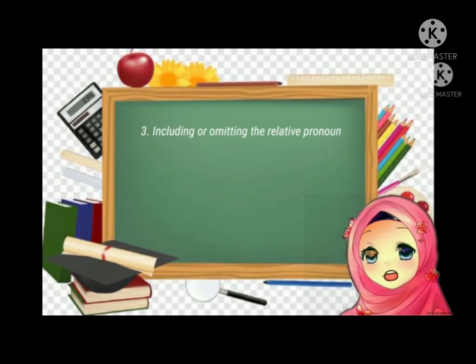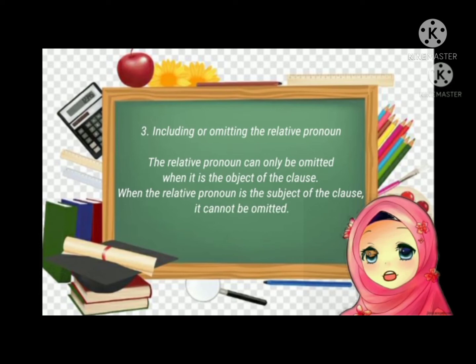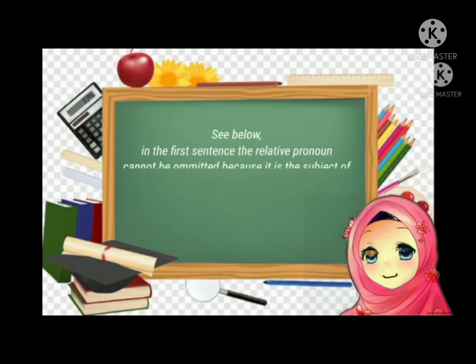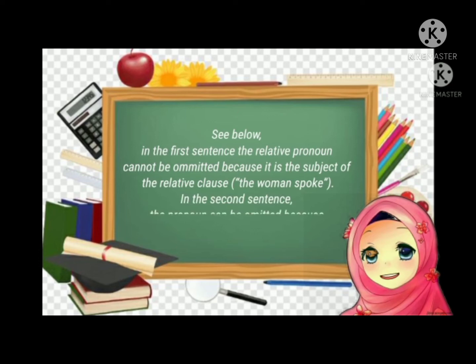Third, including or omitting the relative pronoun. The relative pronoun can only be omitted when it is the object of the clause. When the relative pronoun is the subject of the clause, it can't be omitted. You can usually tell when a relative pronoun is the object of the clause because it is followed by another subject plus verb. See below. In the first sentence, the relative pronoun can't be omitted because it is the subject of the relative clause. In the second sentence, the pronoun can be omitted because the woman is the object of the verb loved.